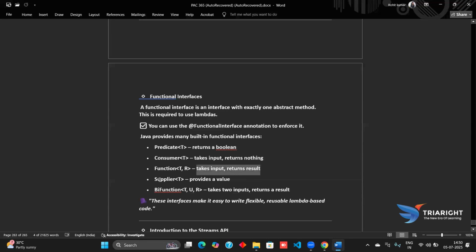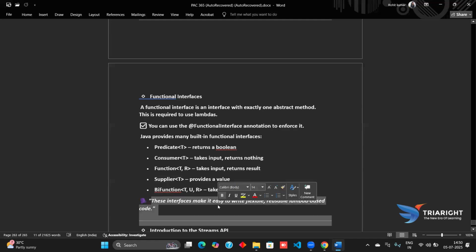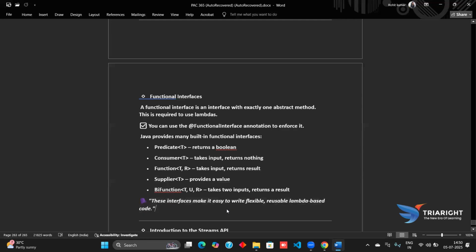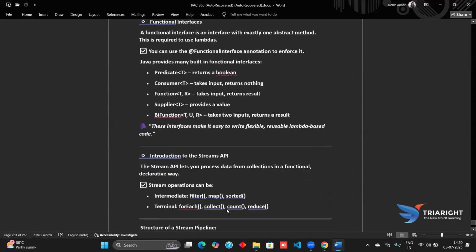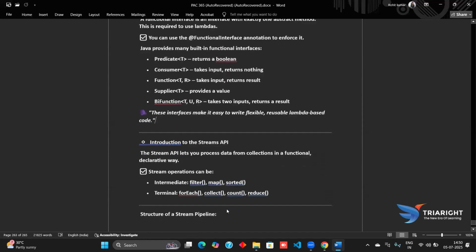Then we have Supplier, which will provide a value, and then we have BiFunction, which takes two inputs, like T and U, and returns a result. These interfaces make the program more flexible and give reusable lambda-based code, which we can use after performing one function for other functions and other work also.